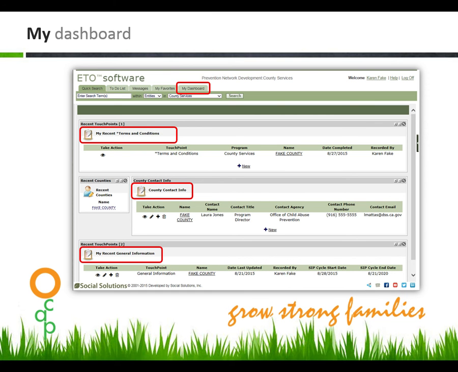You'll also notice a link to your most recently viewed county. Use this link to quickly get to your county dashboard. For a more detailed description of these touch points, contact your OCAP consultant or refer to the County User Guide located on OCAP's extranet.